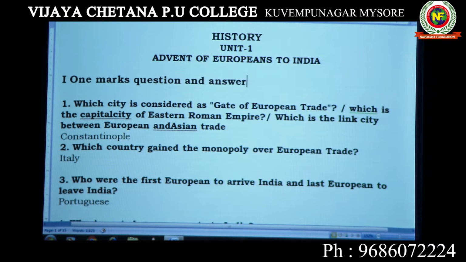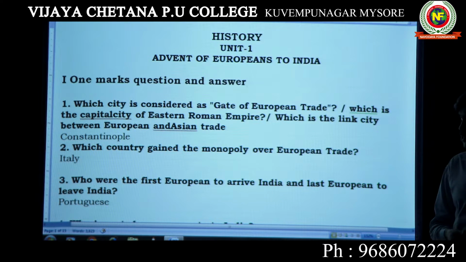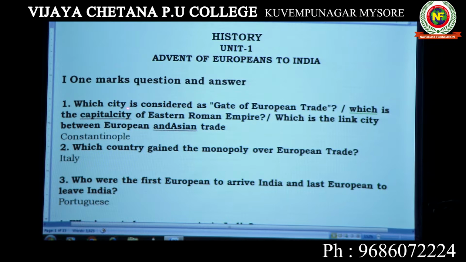Let us have some important multiple choice questions. The first one goes like this: which city is considered the gate of European trade? It can also be asked as: which is the capital city of the European Roman Empire, the link city between European and Asian trade?